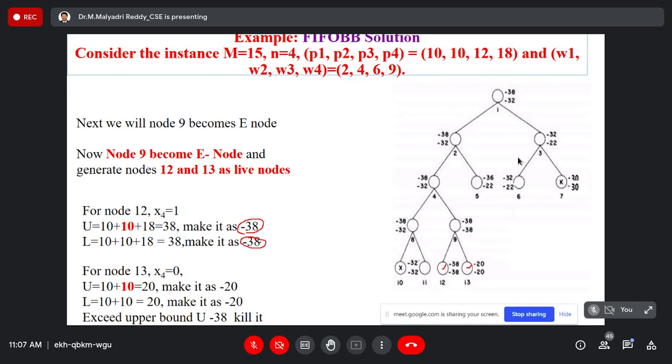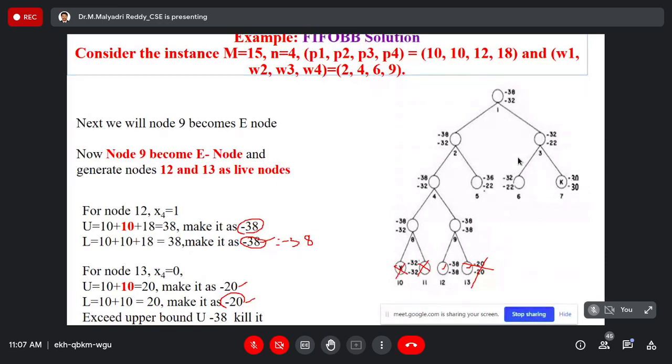It satisfies the constraints because our upper bound is also minus 38, right? Next, x4 equal to 0 means not including the fourth object, the lower bound you will get is 20. So 20 is greater than 38, right or wrong? So kill that node.